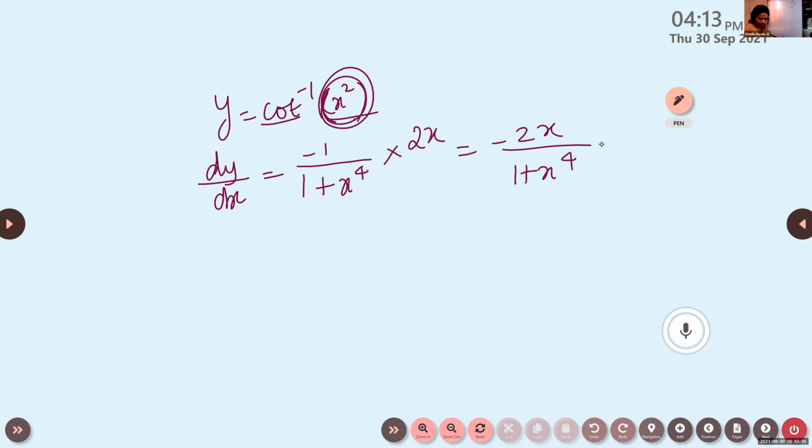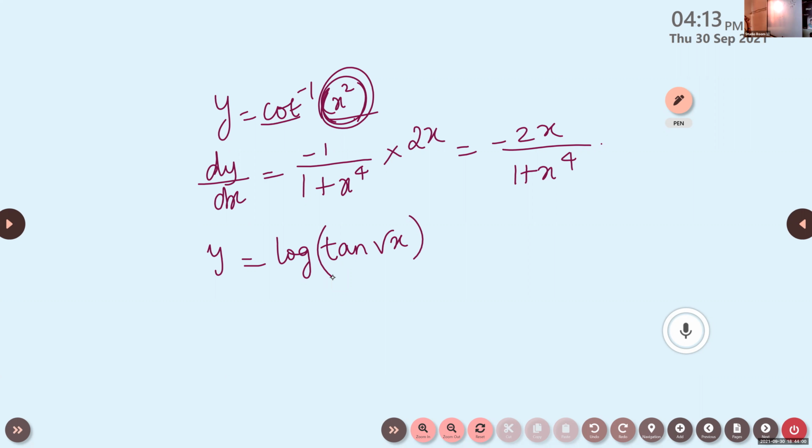Next one. If y is equal to log of tan of root x. Log of tan of root x. Try this one. How many functions are there? Isn't it? Function of function rule. Chain rule. That is why we call this a chain rule. Into, we'll write into, and so on.